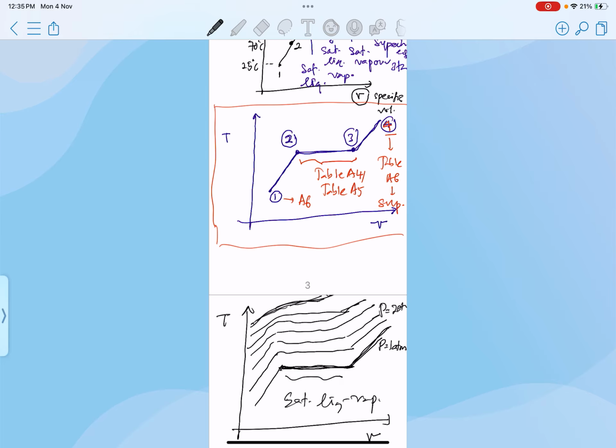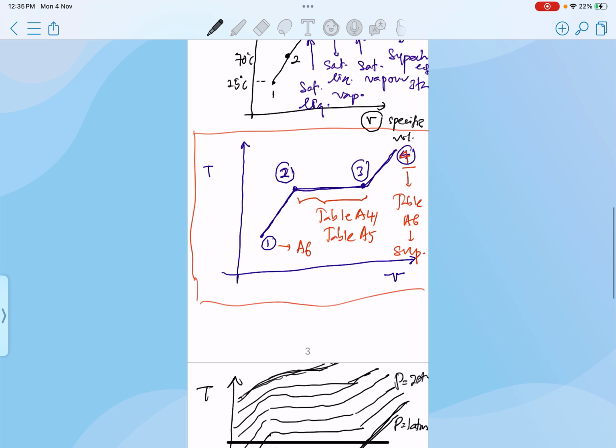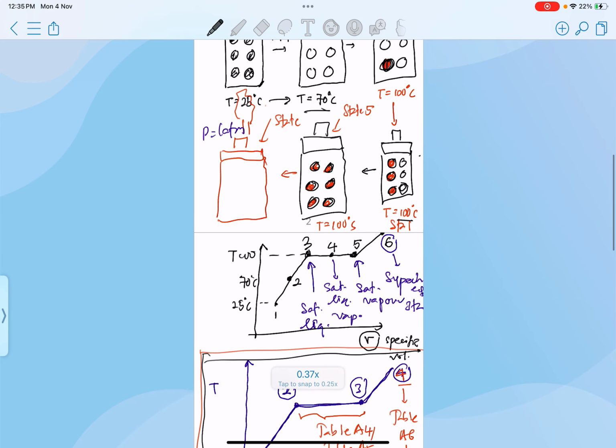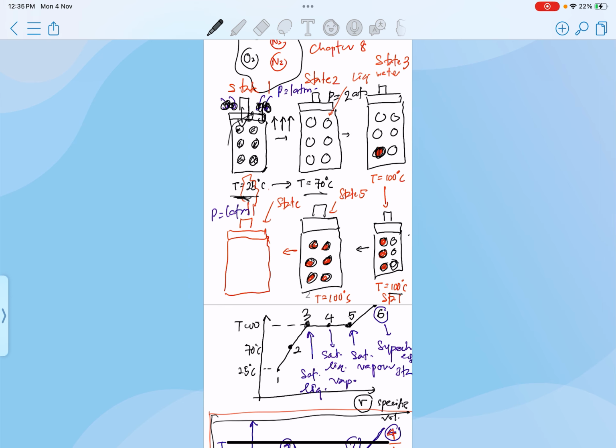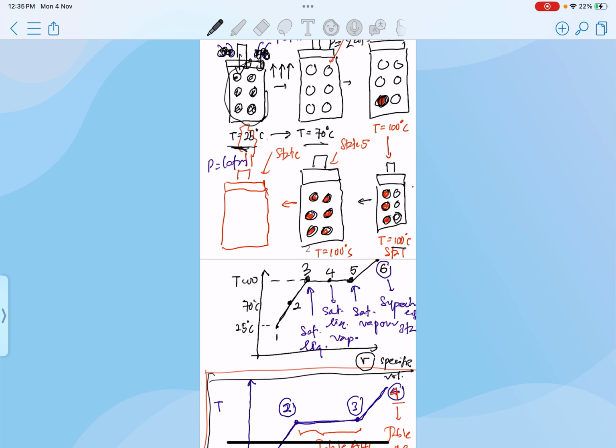So yes, it is important for you to understand how I'm able to come out with this type of graph. It means that I started with liquid water, and then I'm going to heat up. Going back to this diagram, you can refer to the textbooks too. Once I heat up my water inside the cylinder, the temperature will rise. Someone may ask, how do I know that the V is also going to be increased?